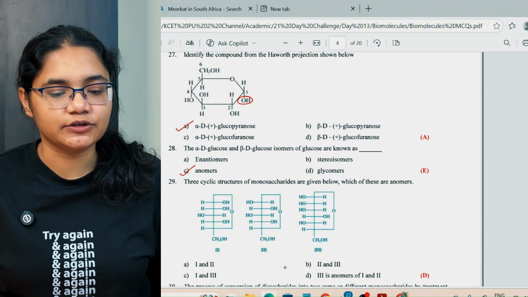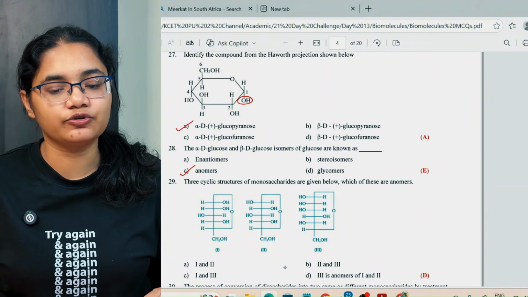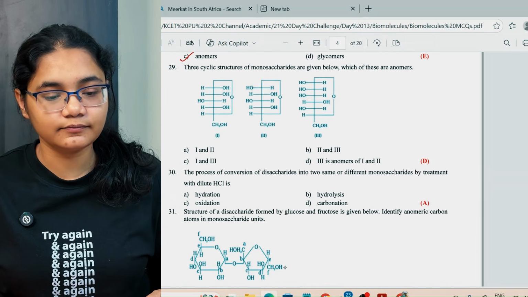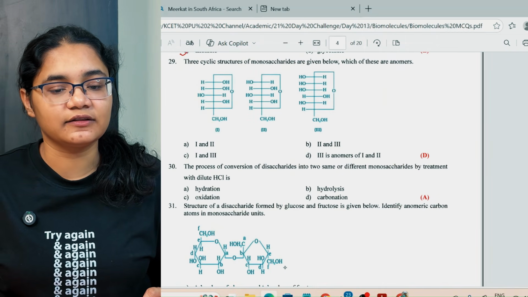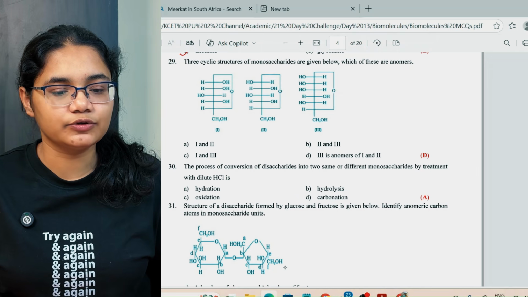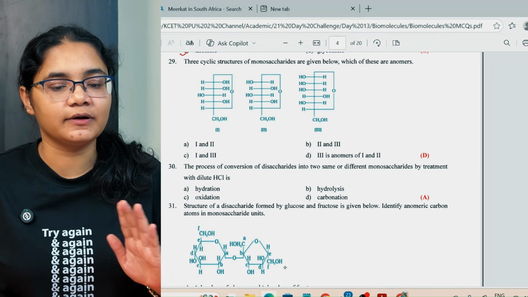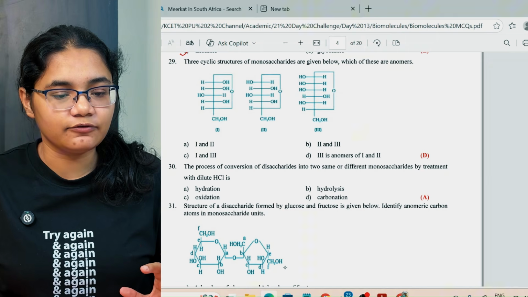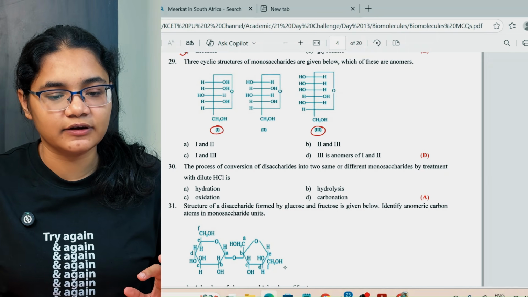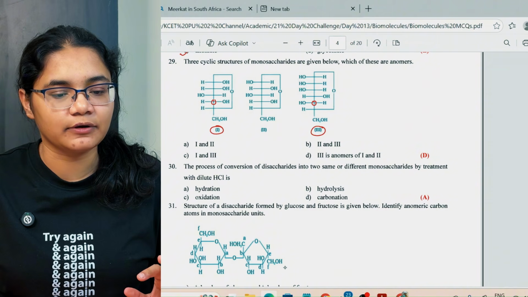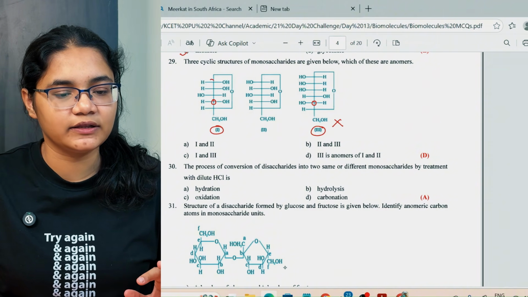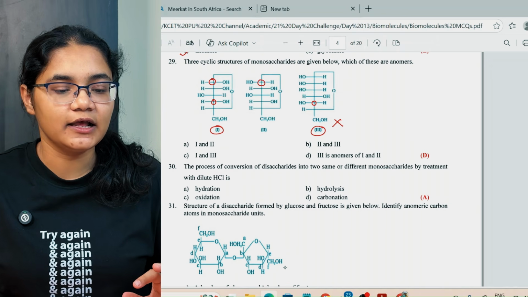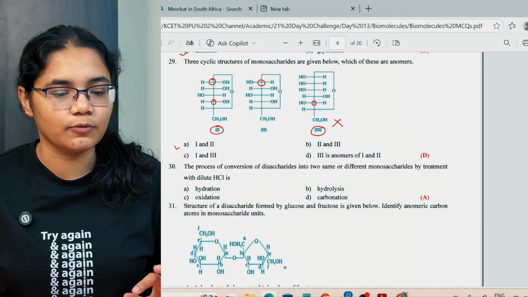Next, three cyclic structures of monosaccharides are given below. Which of these are anomers? First of all, all the other carbon configurations should be the same, right? Now if you see structure 1 and structure 3, the configuration on this particular carbon is different, so this cannot be. These two are the same and there is only a difference on this first carbon, right? So that is why it is 1 and 2, option number A.